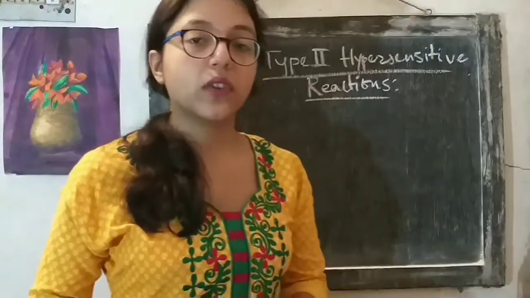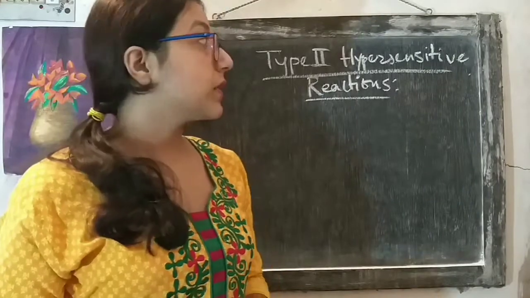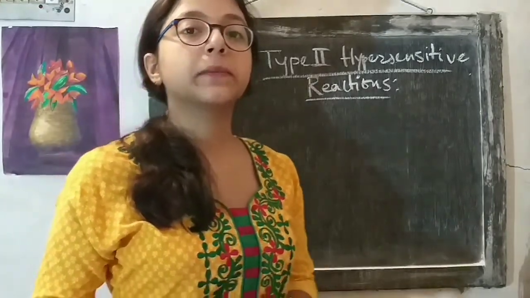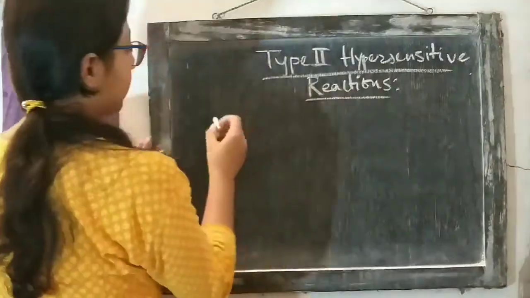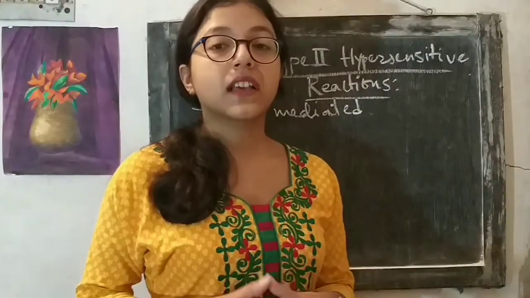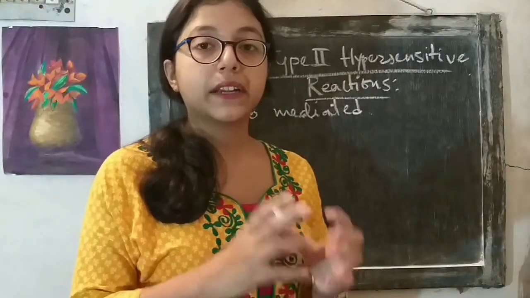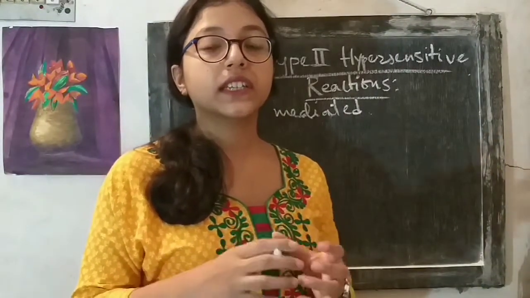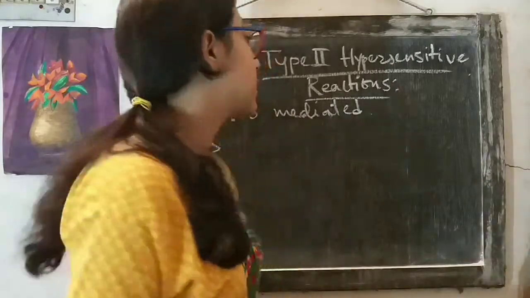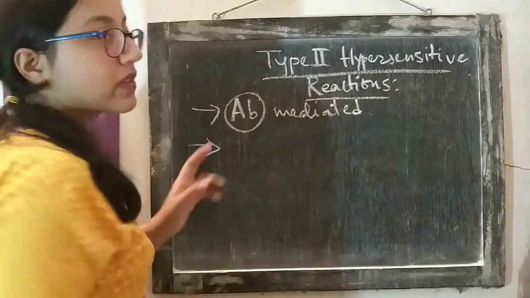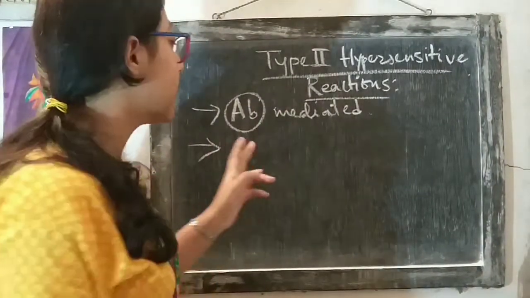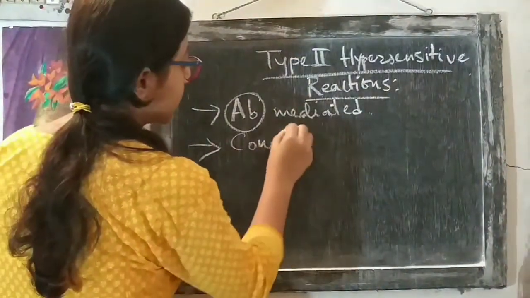Now moving to the discussion of type 2 hypersensitive reaction. This type 2 hypersensitive reaction is mediated by antibody. In this case, antibodies take the task of clearing the antigen from the system. Antibodies kill the antigen containing cells by the process of complement mediated lysis or antibody dependent cell mediated cytotoxicity. So these antibody molecules kill the antigen affected cells by complement mediated lysis.